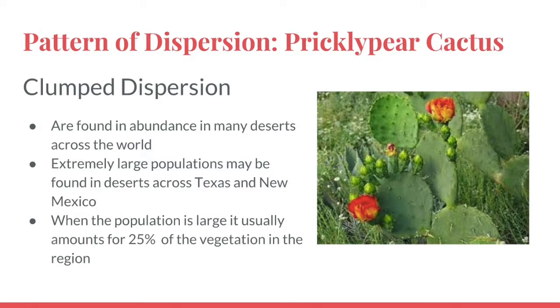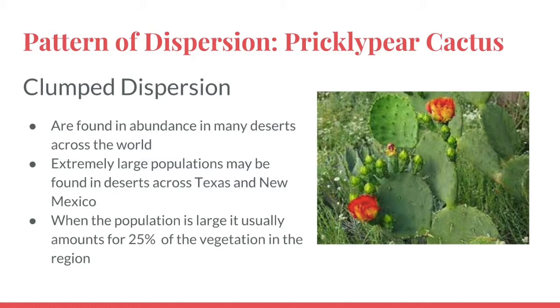An example of clump dispersion that can be found in the desert is the prickly pear cactus. Clump dispersion is defined as when individuals in a population are clustered together, creating some patches with many individuals and some patches with no individuals. Clump dispersion is the most common form of dispersion as most animals group together around their resources. This plant demonstrates clump dispersion by forming large populations where resources are abundant and small populations where resources are scarce. These plants are able to form extremely large populations that take over 25% of the land's vegetation if a clumped group is formed.